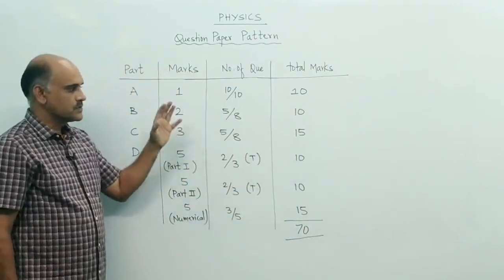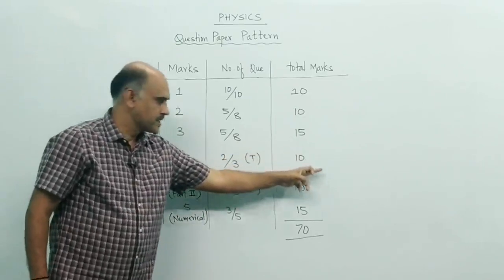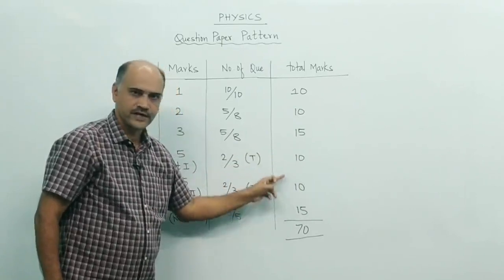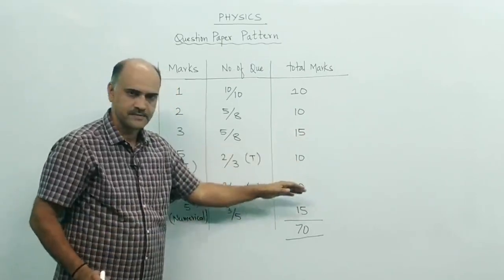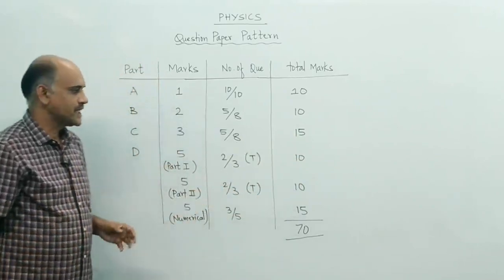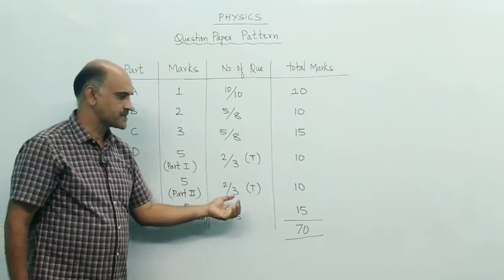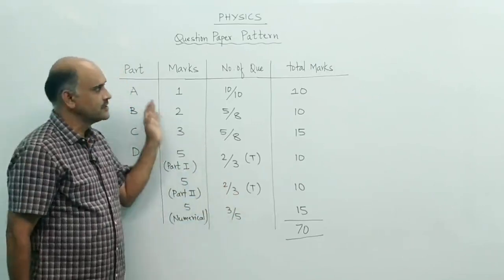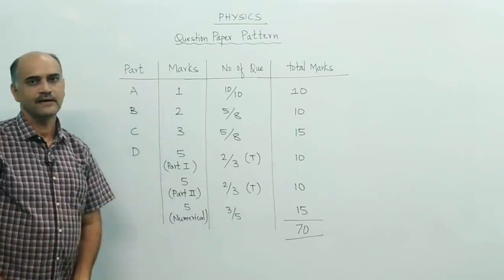Now this section is very important, that is 10, 10, 15, so 35. Almost 50% is this. I will give an idea of which topic carries how many marks and on which topics you are required to concentrate. First I will write the weightages of all the topics, then on that I will let you know.